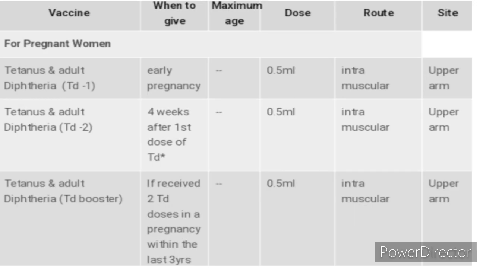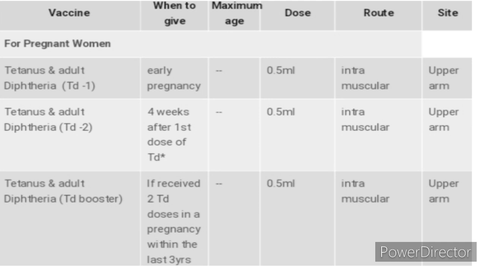For pregnant women, what are the vaccines we have to provide? Here we can see tetanus and adult diphtheria Td1, Td2, and Td booster, meaning TT. The dose is 0.5 ml and the route should be intramuscular. We can provide it in early pregnancy, 4 weeks after the first dose of Td, and a booster if the second dose was received in a pregnancy within the last 3 years. This is the immunization schedule for pregnant women.